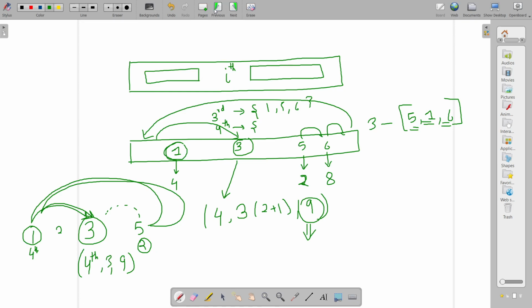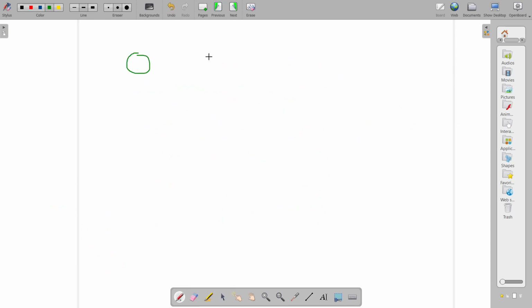What we do is, let us assume the connections as a graph.